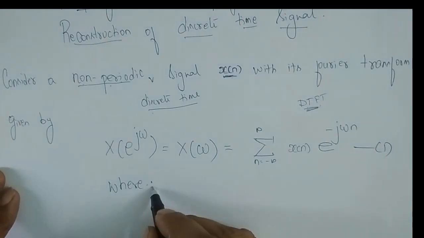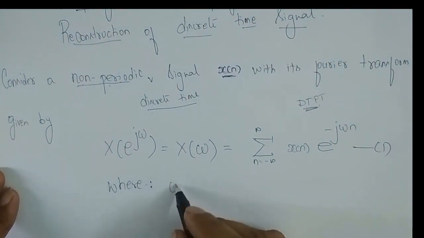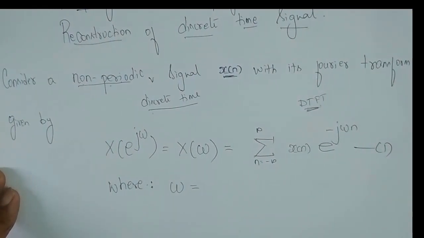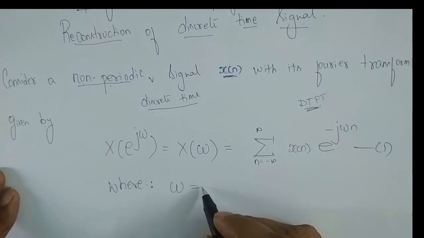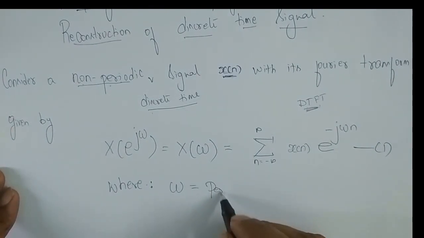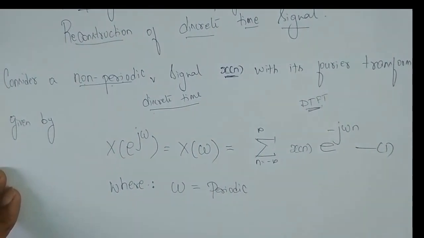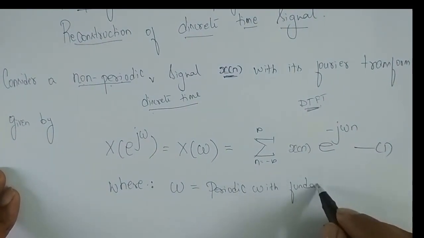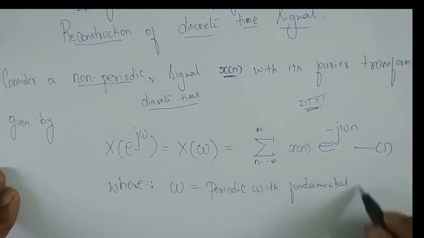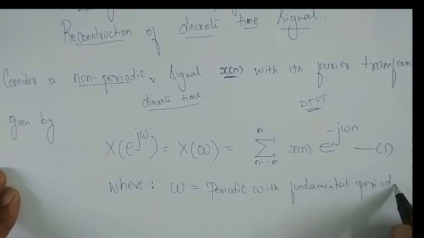We need to see what this omega is. First, omega is an independent variable, and it is periodic with fundamental period 2 pi.